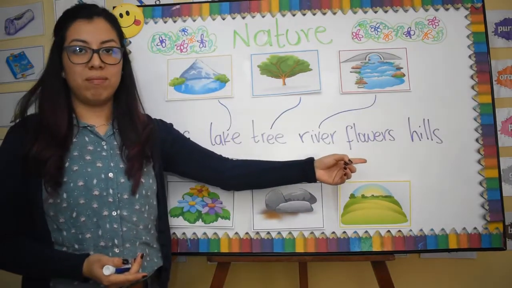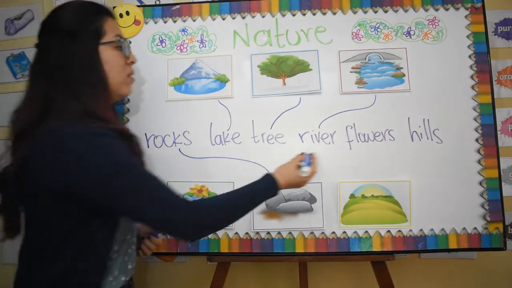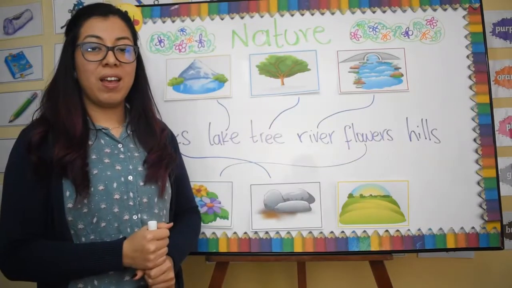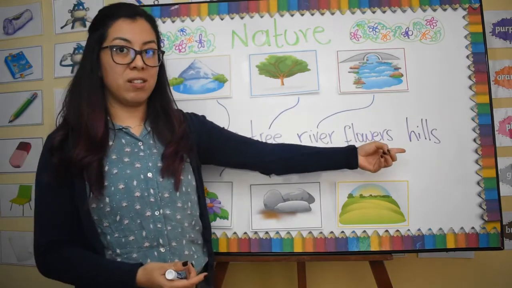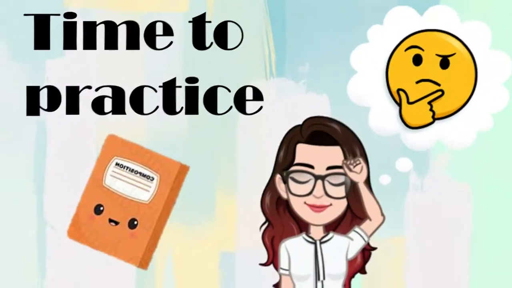Now the flowers. A very easy one. So the flowers are over here. Finally, we have hills. So hills are over here.